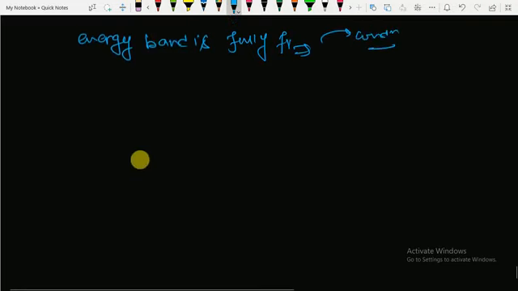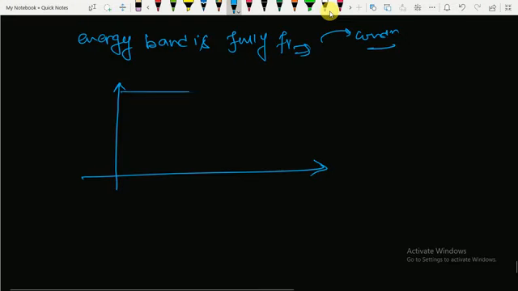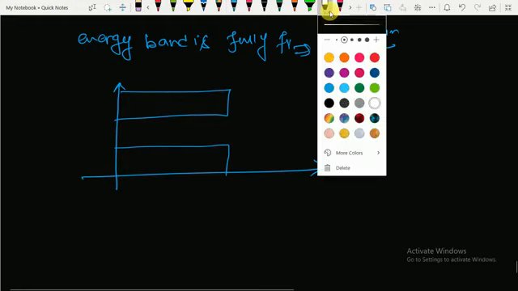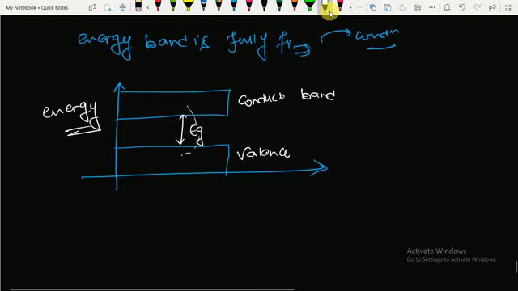Now let me show you what Eg is, that is the energy band gap, through an energy chart. This is the energy level, and let's assume this is the conduction band. I am plotting this curve against energy. This is the conduction band, and this is the valence band, and this gap, the energy required for an electron to jump from the valence band to the conduction band, is Eg, the band gap.